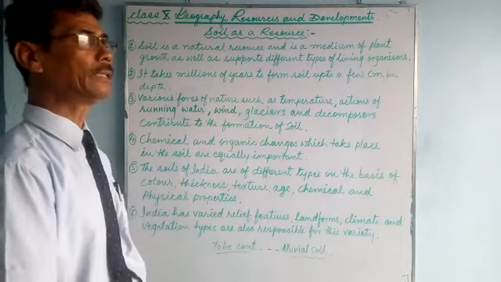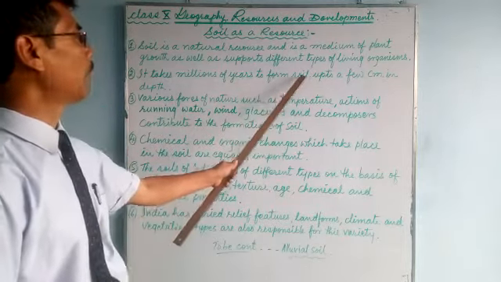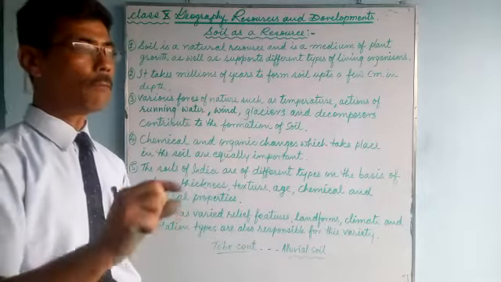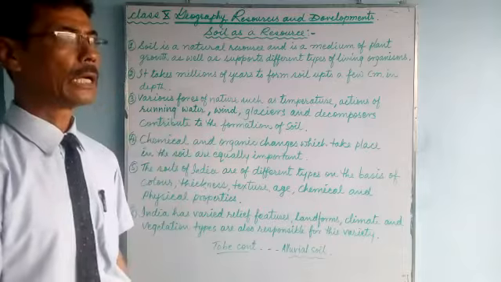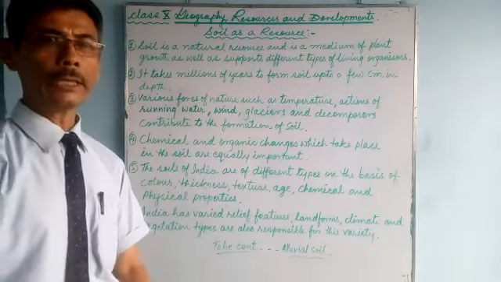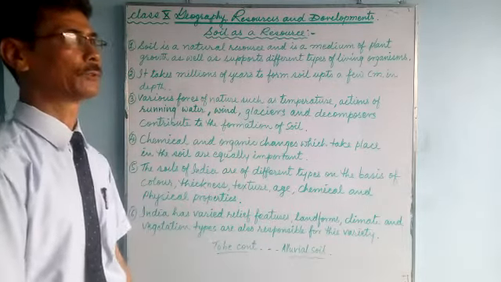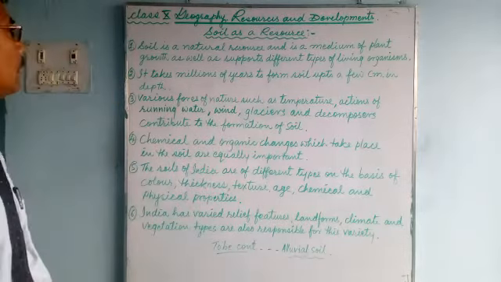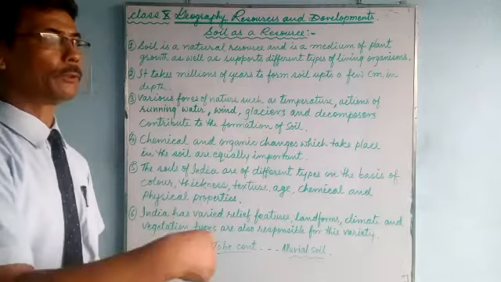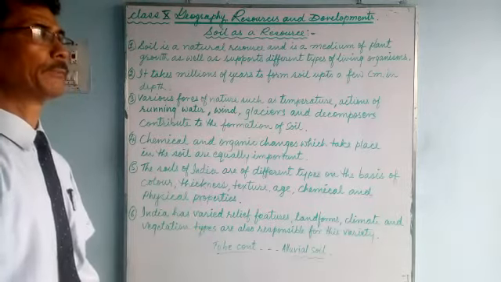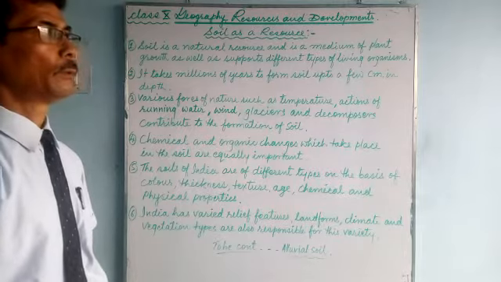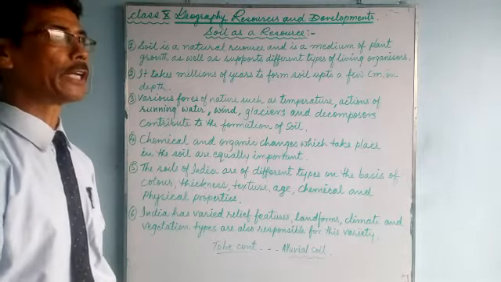It takes millions of years to form soil up to a few centimeters in depth. It's a very slow process. Before this class, we have talked about weathering. Time factor is very important here.